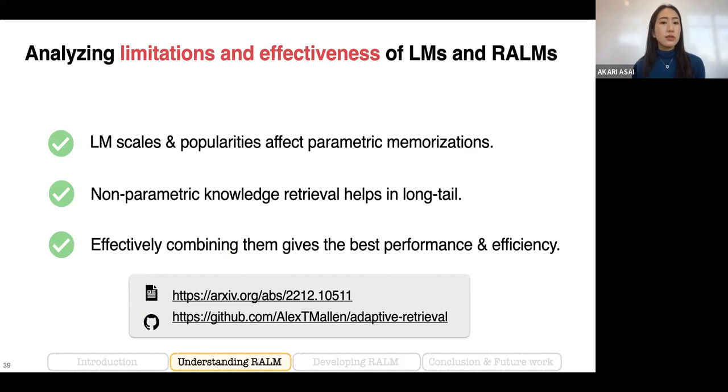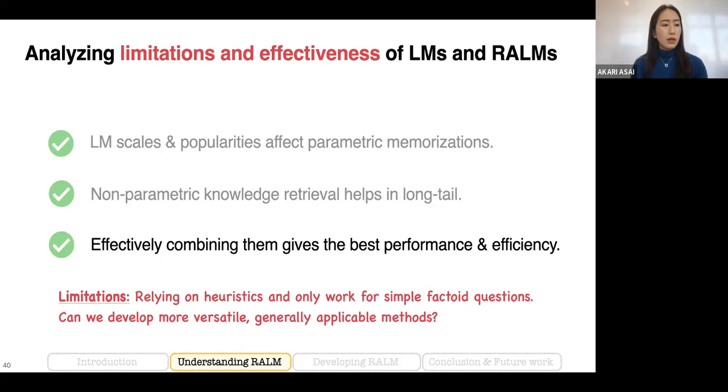In these cases, non-parametric knowledge retrieval can be super helpful, but retrieval-based approaches can be harmful if the language model already memorized the factual knowledge and the retrieval component fails to find the relevant document. So we tried a really simple approach to combine both components and found that this is more effective and also efficient. But I have to note that the third part, the adaptive approach, depends heavily on heuristics, and it only works for simple factoid knowledge.